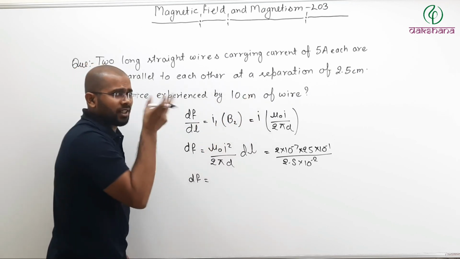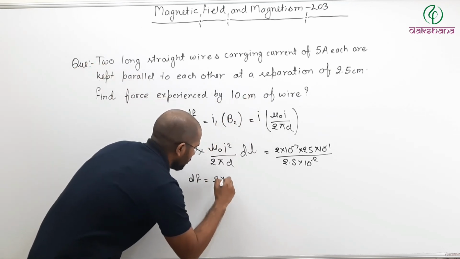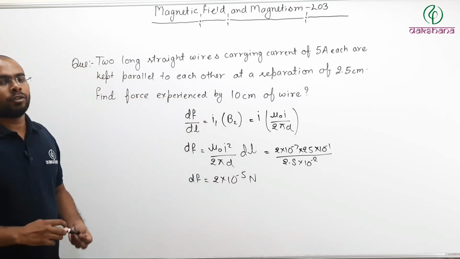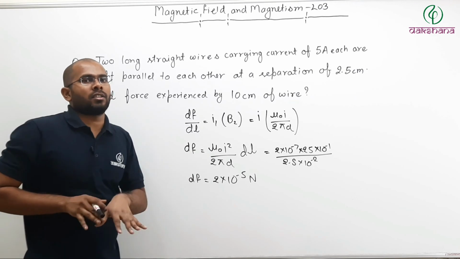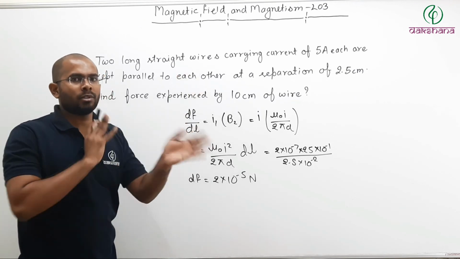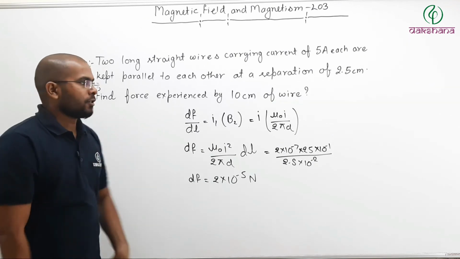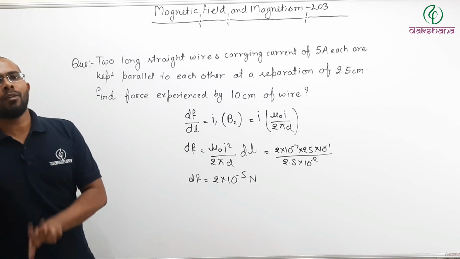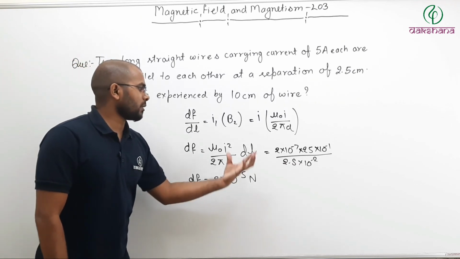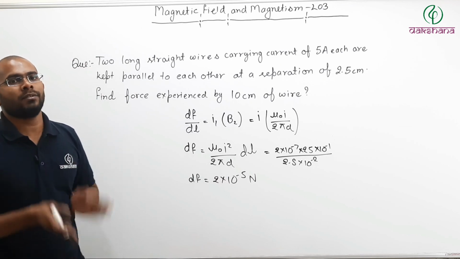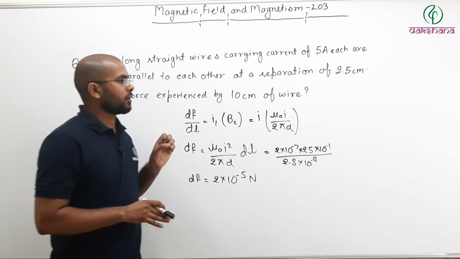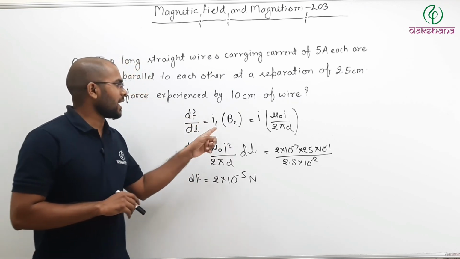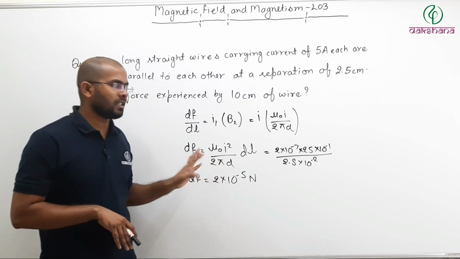So the force on the 10 centimeter section of the wire will be 2 into 10 to the power minus 5 Newton. So a 10 centimeter section of any of these two wires will experience 2 into 10 to the power minus 5 Newton of force, because of Newton's third law, equal and opposite. So this way you can use that formula I1 times B2. You can also write it as I2 times B1. Same thing. You will get the same value.